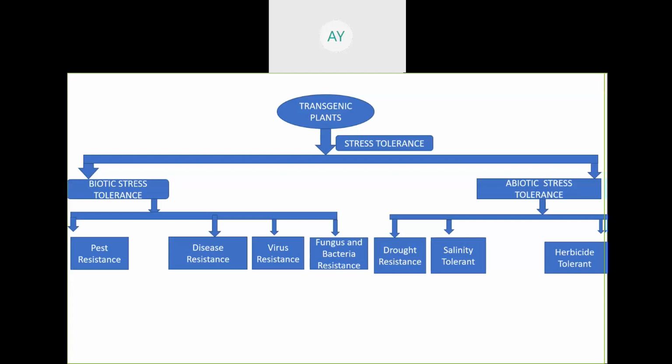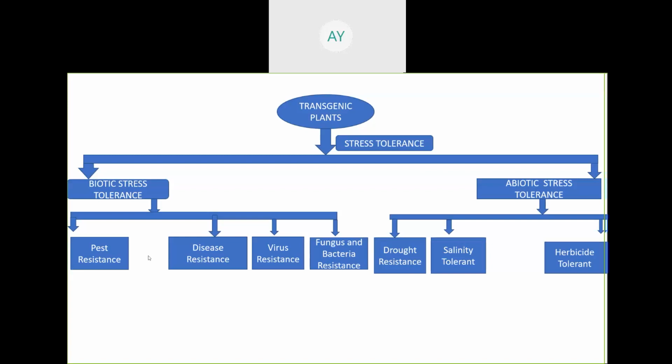There are two categories of stress. Stress tolerance means the plant can grow even in adverse situations. First is biotic stress. So let's try to know what biotic stress is. First, that is pest resistance. Do you know what we mean by pest resistance? The plant can grow even if there is an attack of different insects. Even then it can grow and produce a huge quantity of fruit, fibers, cereals, vegetables.